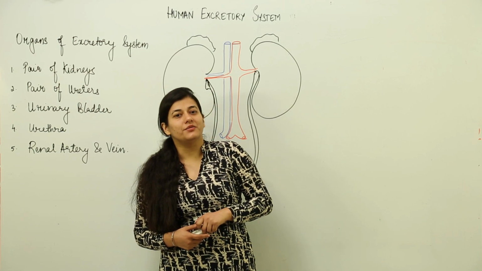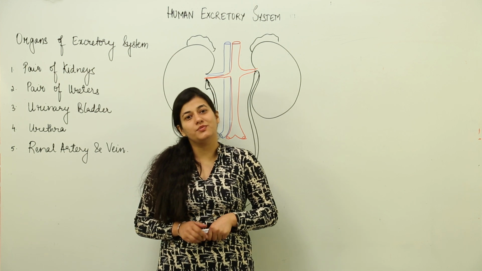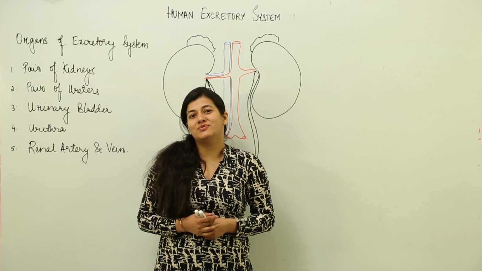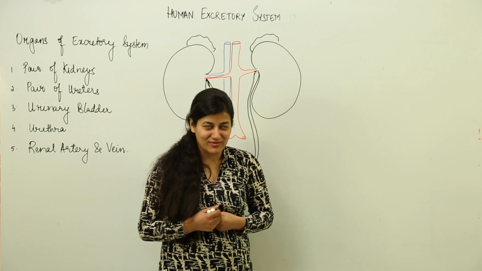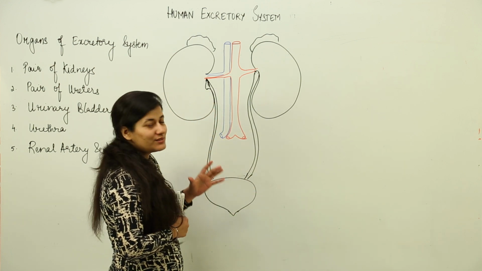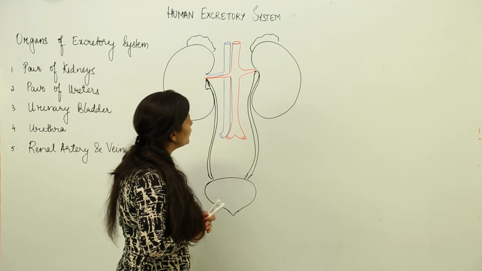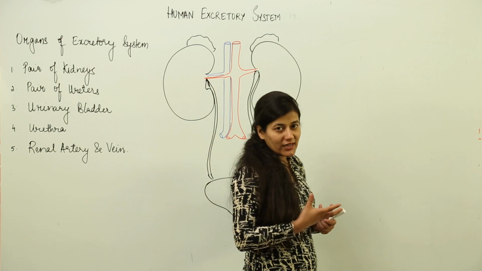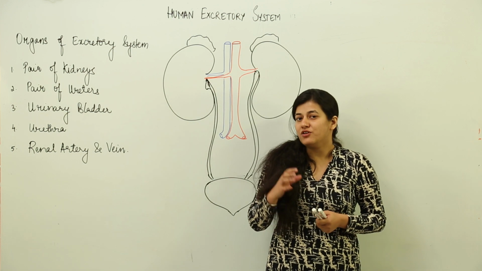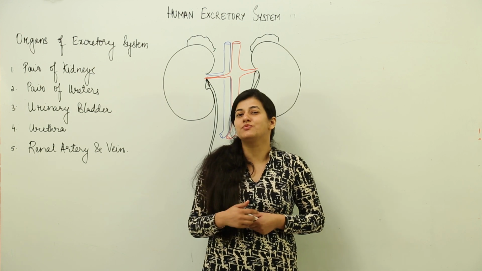Now, in order to understand the excretory system in humans in a better way, we need to see what organs are associated with it. Basically, we deal with the mechanism of excretion, that is, throwing out the waste that is formed in our body, the primary waste being urea. You must know that urea cannot be thrown out directly; it needs to be present in a very dilute form.